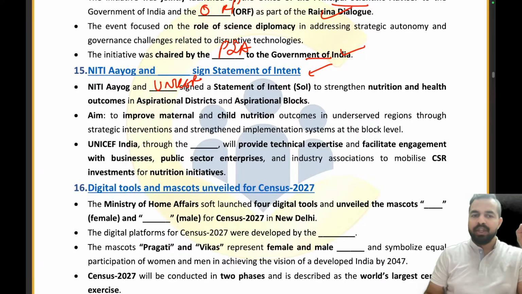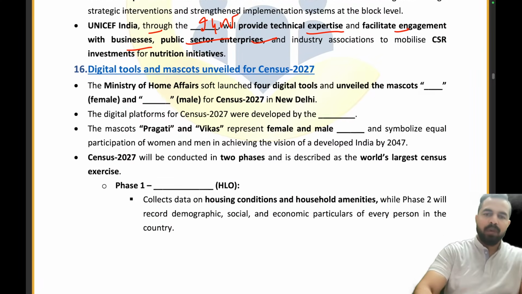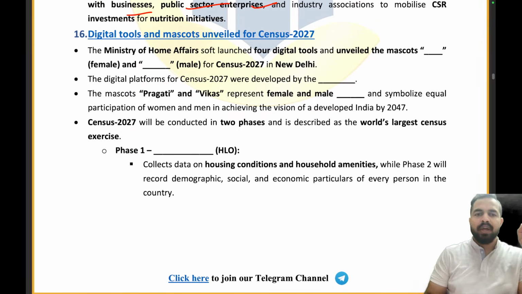UNICEF India, through the Impact for Nutrition group, will provide technical expertise and facilitate engagement with businesses and public sector enterprises. Now moving ahead, digital tools and mascots